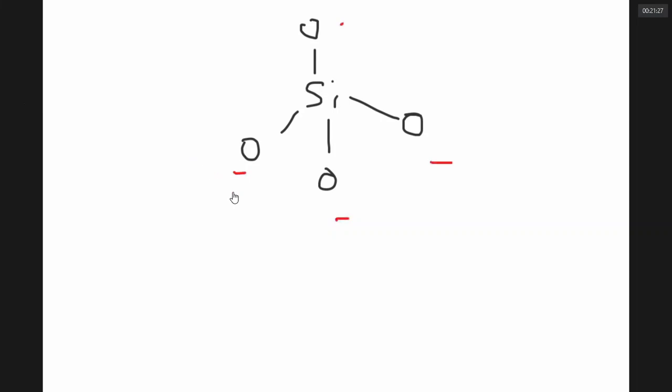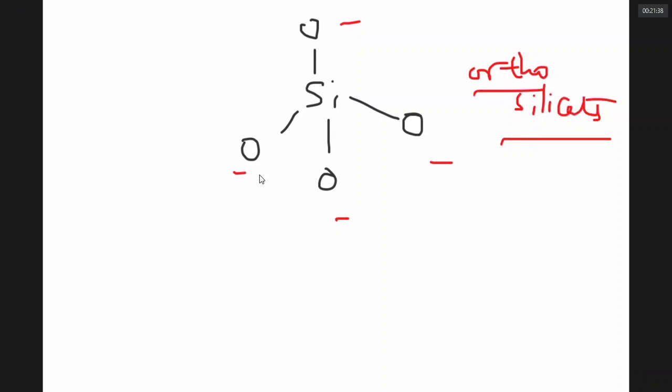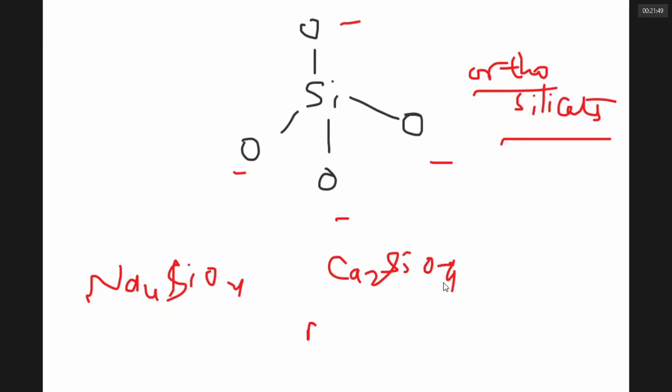To quickly say, silicon exists in nature in the combined form with oxygen. Each silicon makes generally 4 bonds with oxygen. Whenever oxygen makes only 1 bond, it gets a minus charge. Compounds which have SiO4 4-minus ions are called orthosilicates. There are many types of rocks in Earth. For example, Na4SiO4, Ca2SiO4, NaAlSiO4.